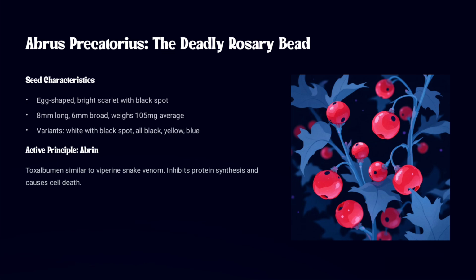And let's see about this abrus. If we see the seed, we already discussed that abrus is also called the deadly rosary bead, and this seed is egg shaped.